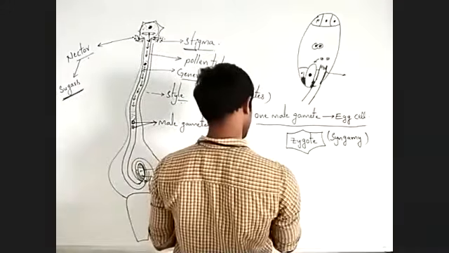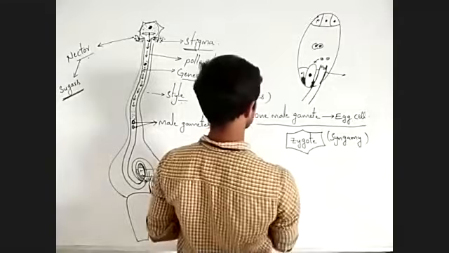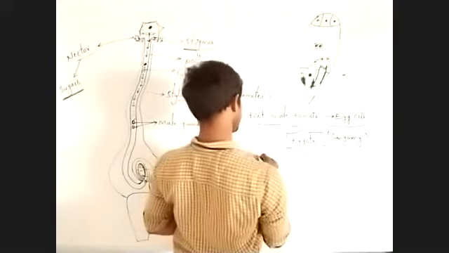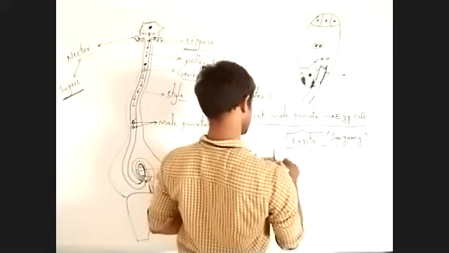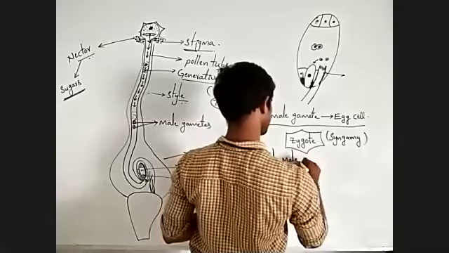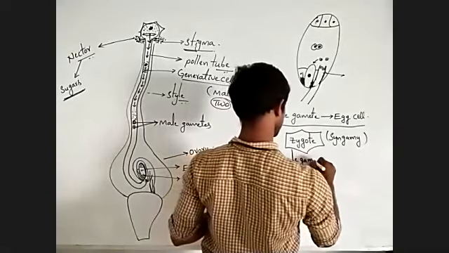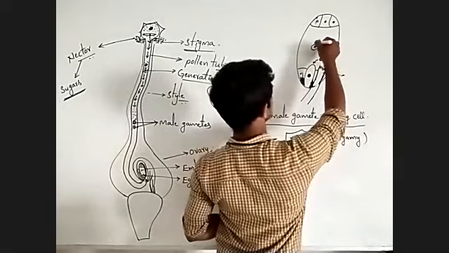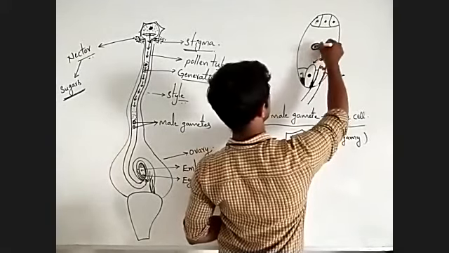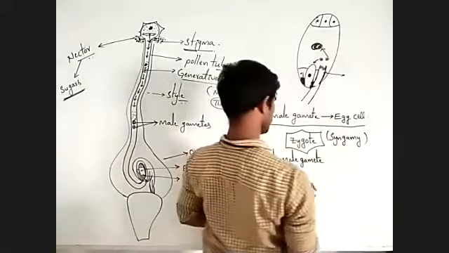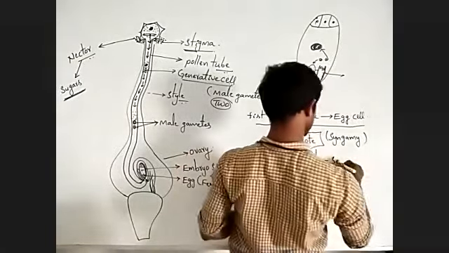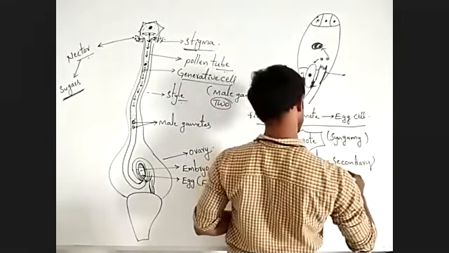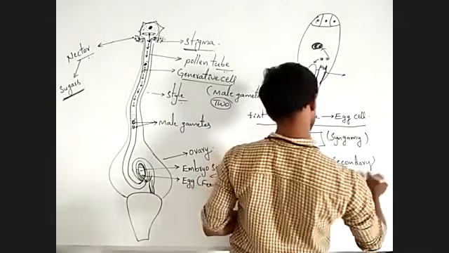Next, the second male gamete is fused with the secondary nucleus.